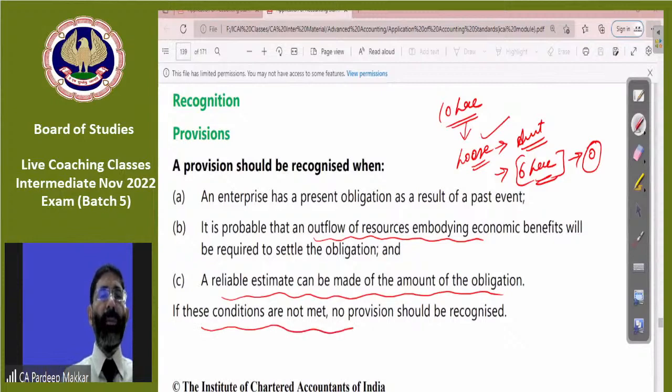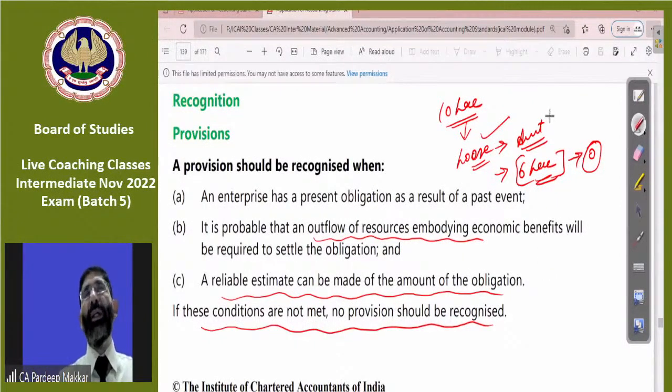So these conditions must be met in total. Means both the conditions must be satisfied. If you think that we may or may not lose the case, but if we lose the case, we have to pay 10 lakh. Even then, no provision is to be created because it is not sure that the amount will be paid. If it is sure that the amount will be paid, only then provision will be created. Is that clear?